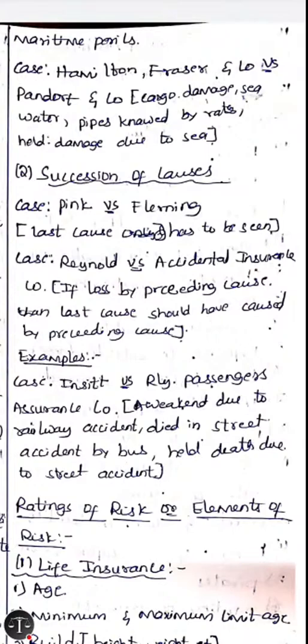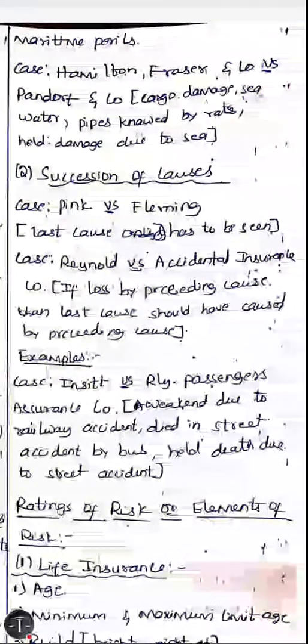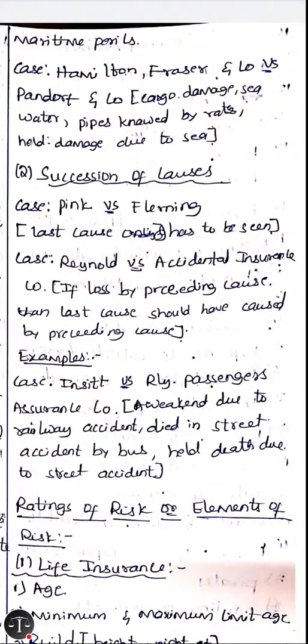There is a case law on this, Hamilton, Fraser and Co. versus Pandorf and Co. In this case, a ship was carrying a cargo, and seawater entered through the pipes. The pipes had been bitten through by rats, and when the ship sailed into the sea, the water entered and the cargo was destroyed. So the question is whether the damage happened due to rats or due to water entering. The insurance was against seawater, not against rats. It was held that the damage was due to the sea and not due to rats.